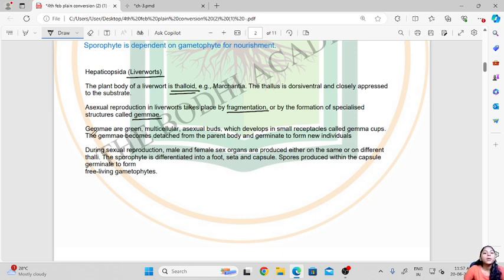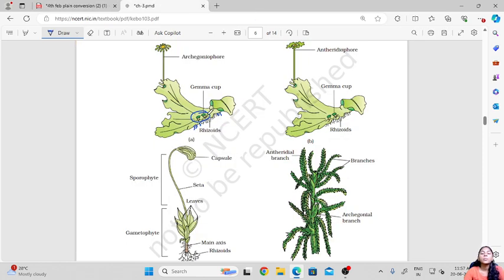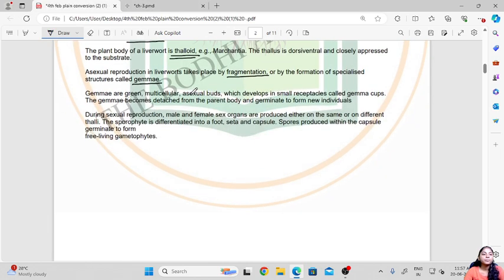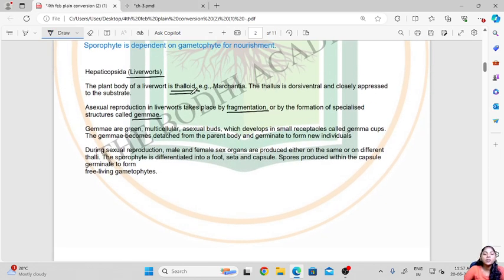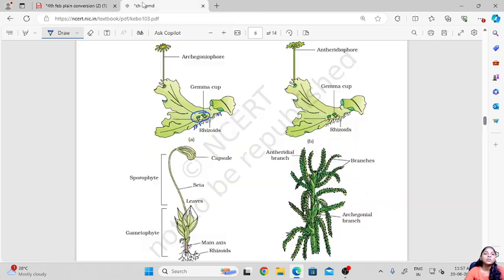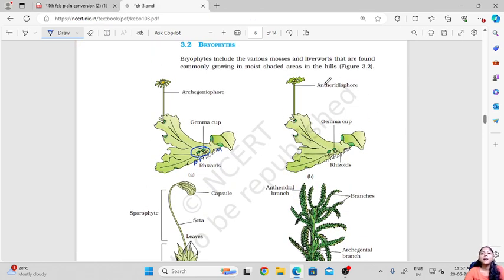Then the gemmae become detached from the plant body and germinate to form a new individual. So these cups, or the gemmae which are formed in them, will detach from the main plant body and then germinate to form a new individual. During sexual reproduction, the male and female sex organs are produced either on the same plant or on different thalli. Here we have a female and a male thallus. Both the gametes could also be developed on a single thallus.